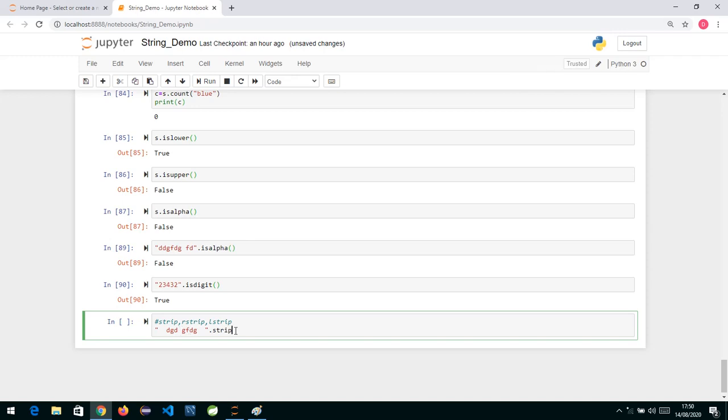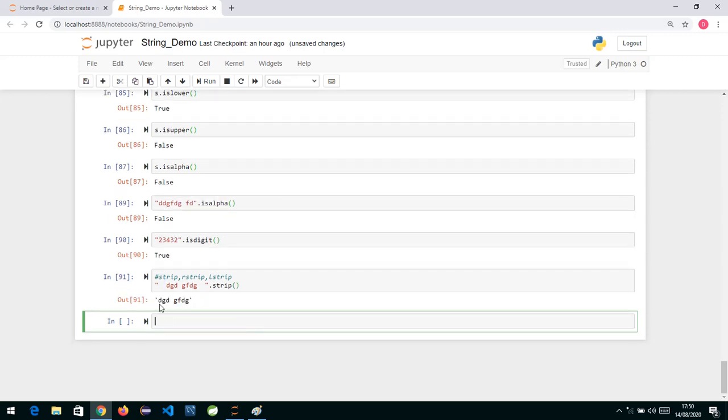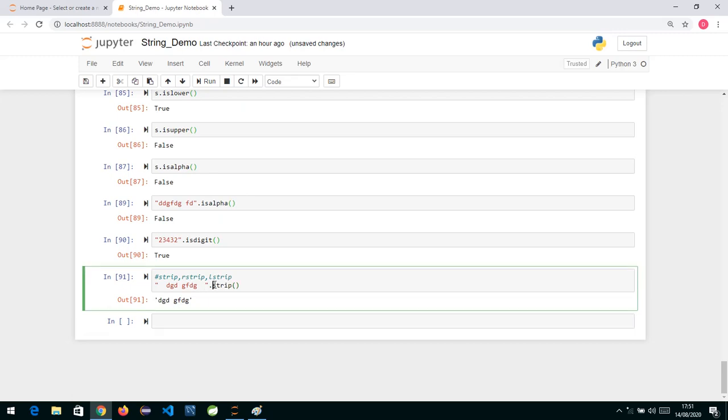So strip is going to remove both the leading and the trailing spaces. If I just print, you can see the spaces at the start and end are removed. And if I use lstrip, it is just going to remove the spaces from the left-hand side, the leading spaces, and the trailing spaces at the back are not removed.